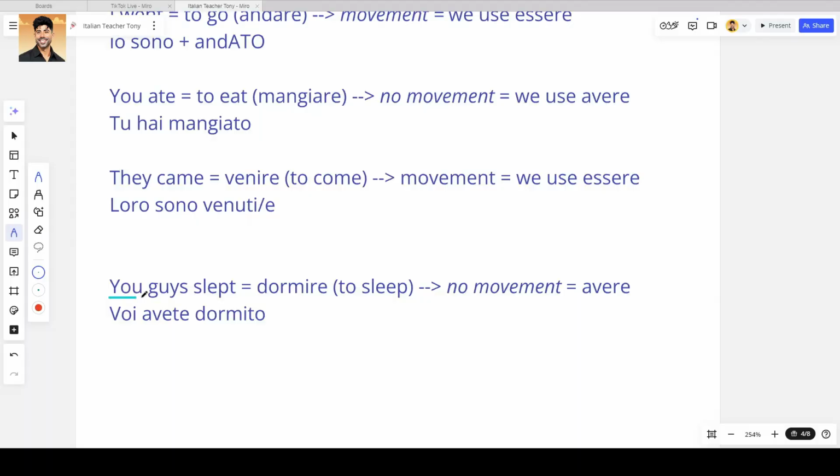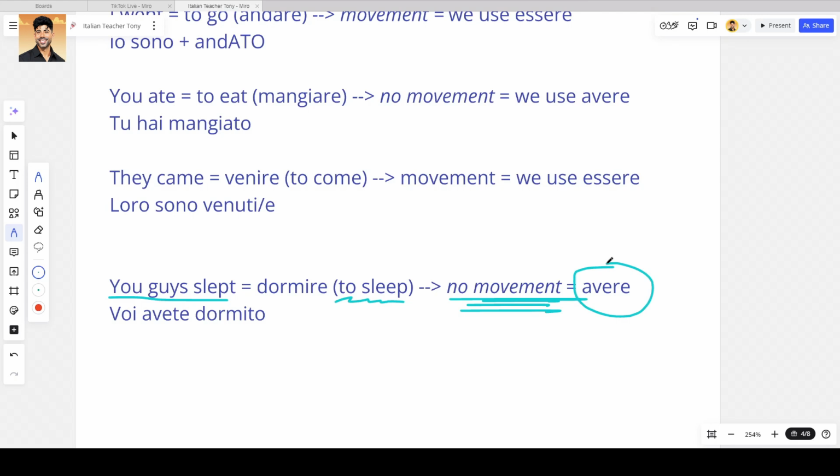One more verb, you guys slept. To sleep, dormire. Dormire is the opposite of movement. Literally, the only thing you're doing when you're sleeping is staying still. This is why we will use the verb avere to form passato prossimo. And in Italian, you guys slept will be voi avete dormito.